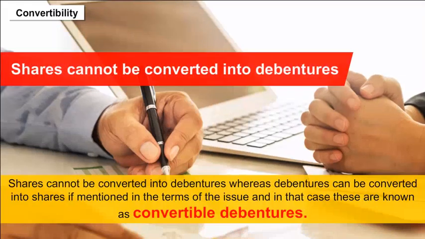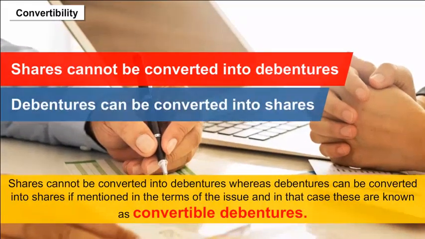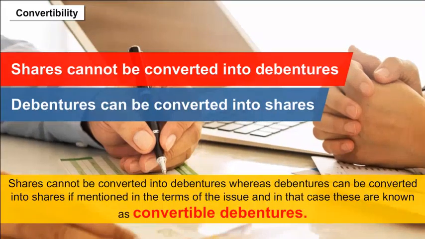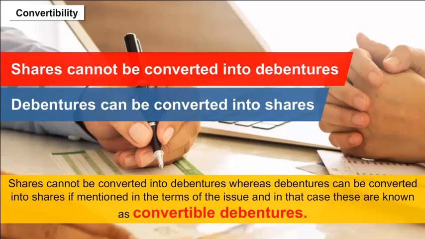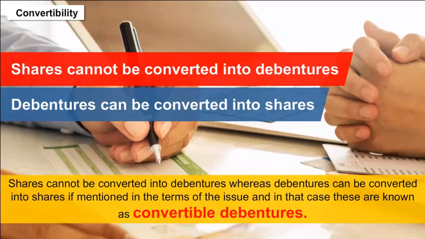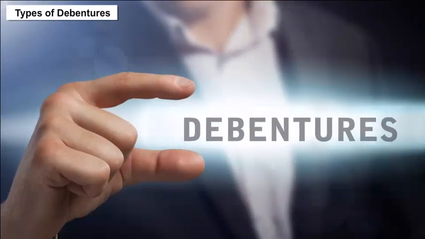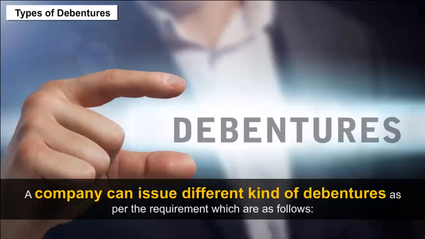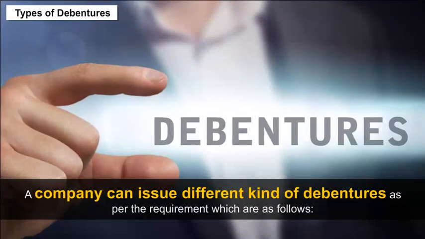Convertibility. Shares cannot be converted into debentures, whereas debentures can be converted into shares if mentioned in the terms of the issue, and in that case, these are known as convertible debentures. Types of debentures on the basis of security and tenure. A company can issue different kinds of debentures as per the requirement, which are as follows.